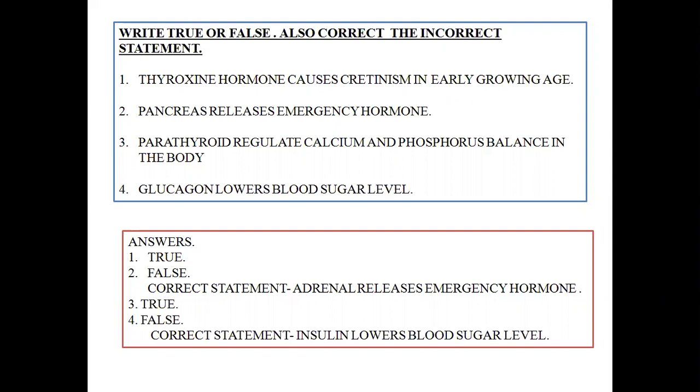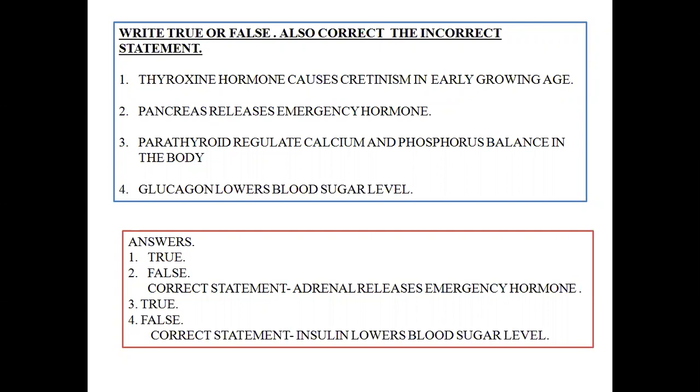Next is pancreas releases emergency hormone. It is absolutely wrong, so we need to write false. And what is the correct statement? The correct statement is adrenal releases the emergency hormone. That is, it prepares the body for fight as well as flight condition.